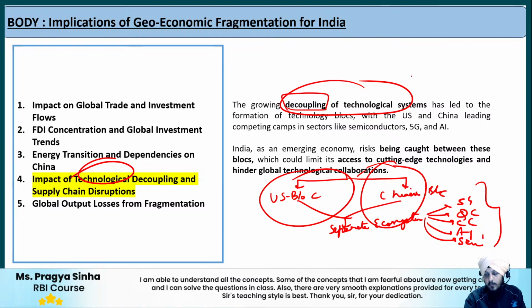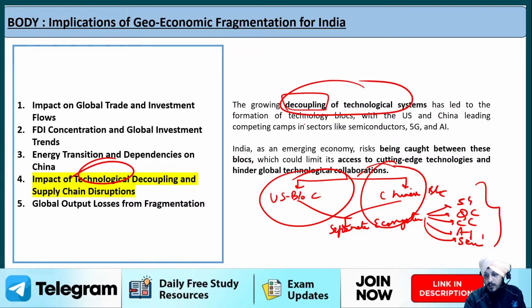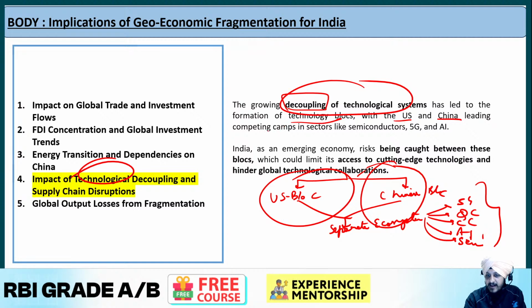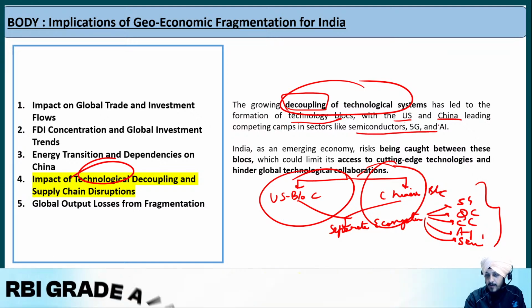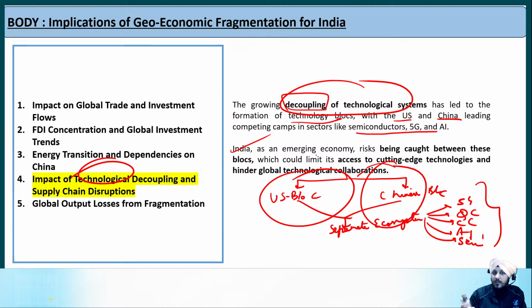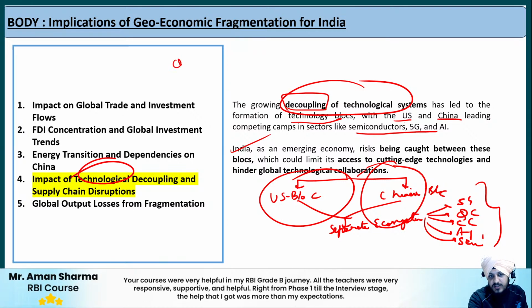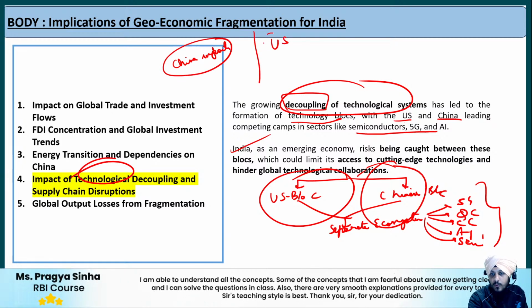The Economic Survey says that the growing decoupling of technological systems has led to the formation of technology blocs, with the US and China leading competing camps in sectors like semiconductors, 5G and AI. India, as an emerging economy, risks being caught between these two blocs. Why is India caught between them? Because India is heavily reliant on Chinese imports, as well as on the US. We have good relations with the US.